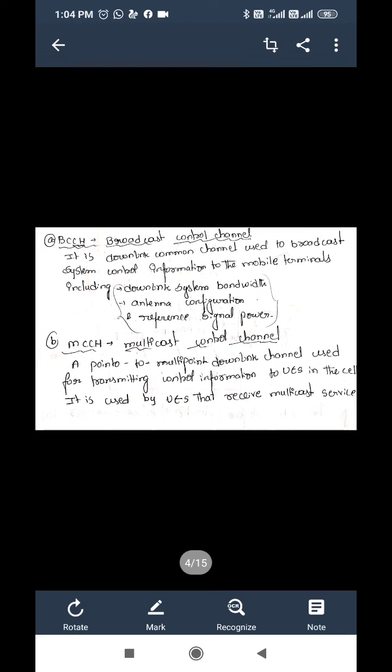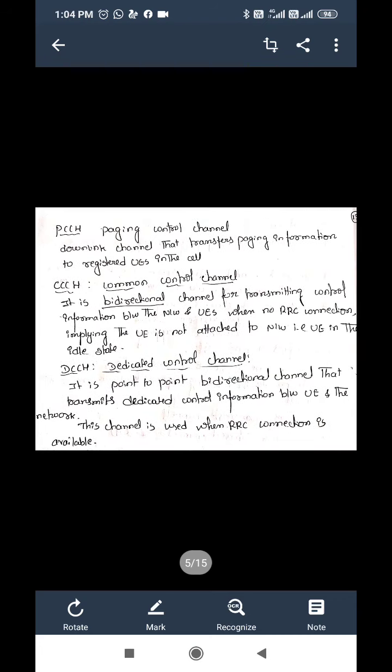It is a point-to-multipoint downlink channel used for transmitting control information to UEs in the cell. It is used by UEs that receive a multicast service. Next is PCCH, the paging control channel. It is a downlink channel that transmits paging information to registered UEs in the cell.